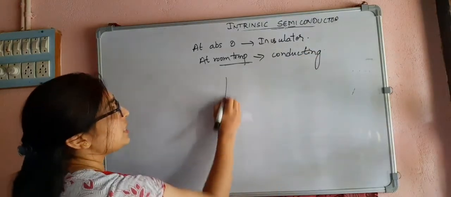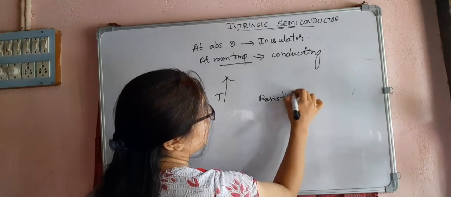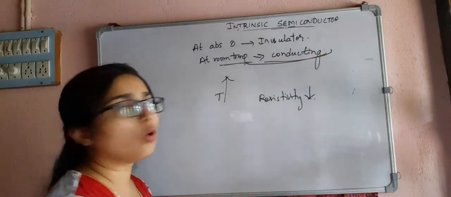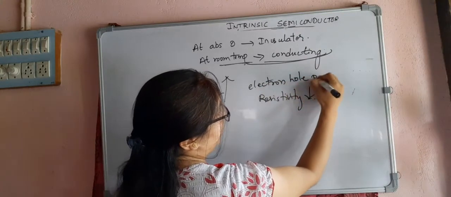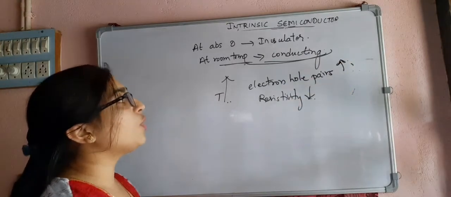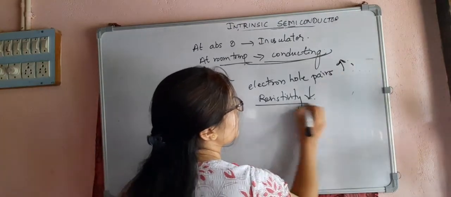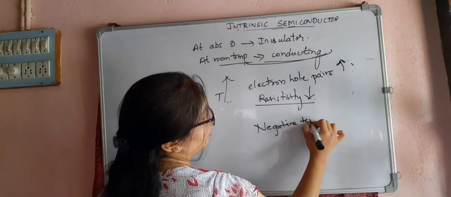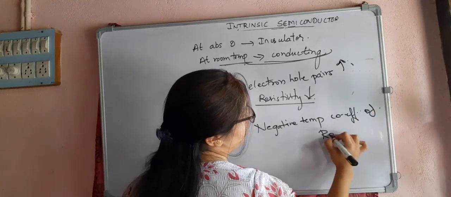So as temperature increases, resistivity decreases. That means more and more charge carriers, or electron hole pairs, are created as temperature increases. So your conductivity also increases. Conductivity increases, resistivity decreases. So it has a negative temperature coefficient of resistance.